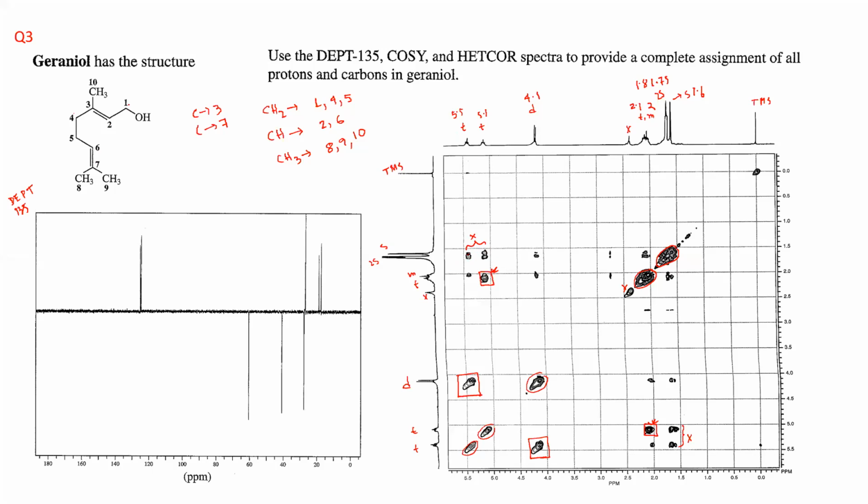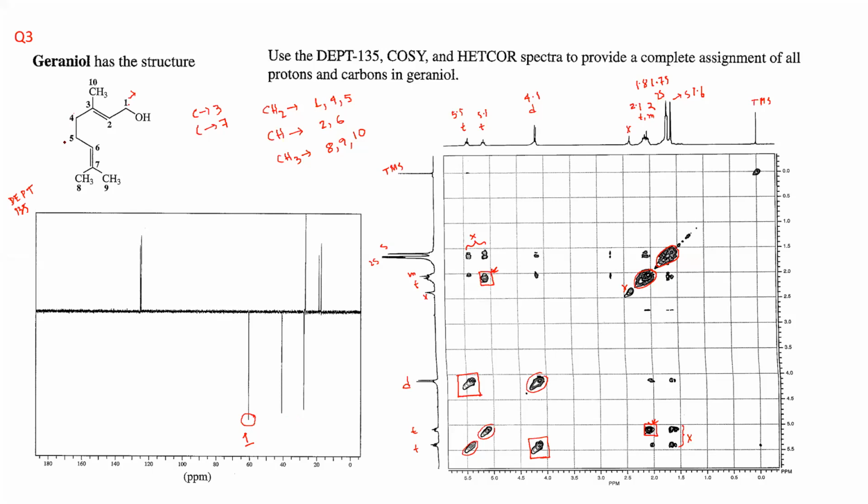Now you have to find out the assigning of the peaks. First of all, you can quickly assign this one at 60, CH2. This should definitely be this one, 1. And the other two, around 40 and 20-something, will be these two CH2, 4 and 5.